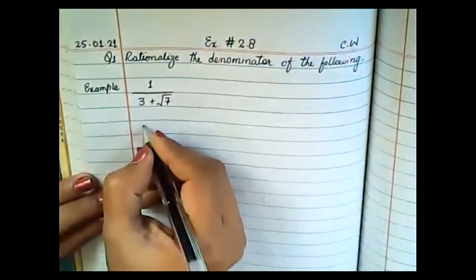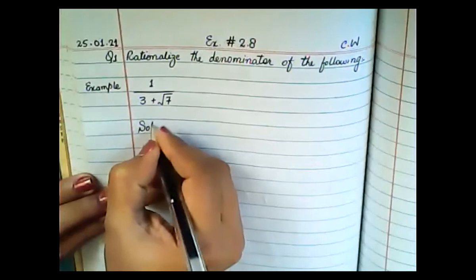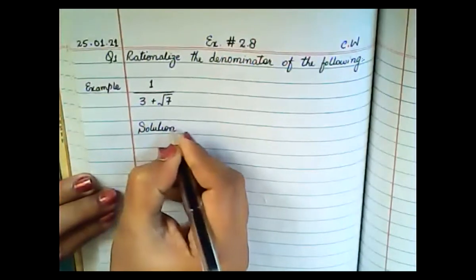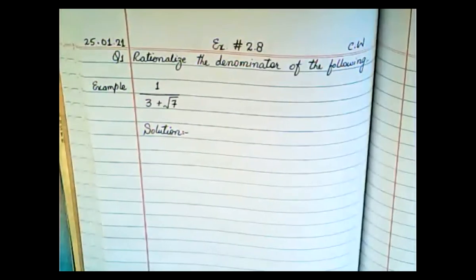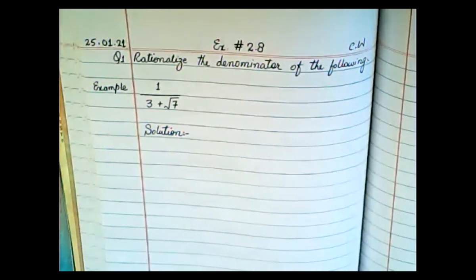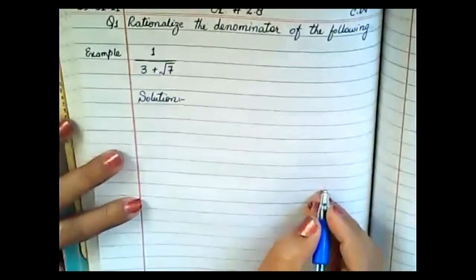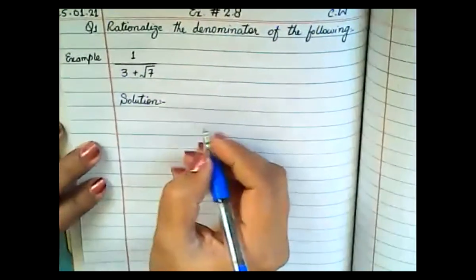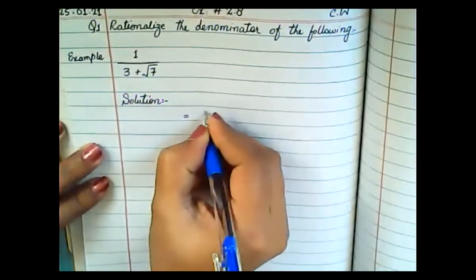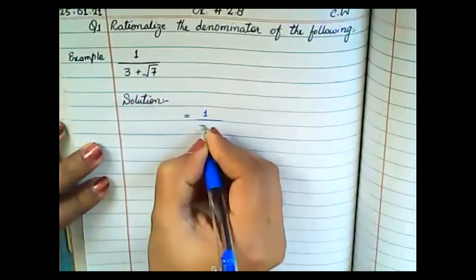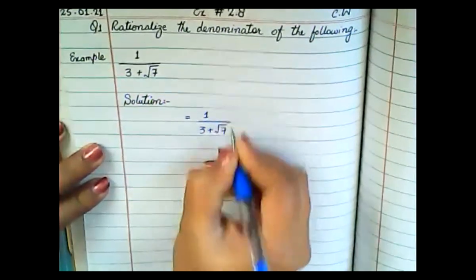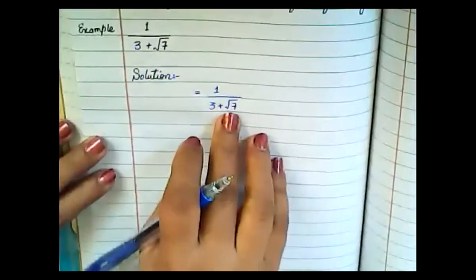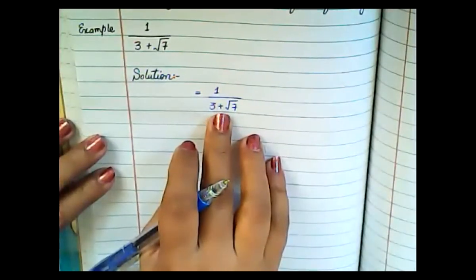As usual, first you will write down the heading of the solution here, and then simply copy down your question, which is 1 upon 3 plus under root 7. This is your question. So you have to rationalize the denominator.